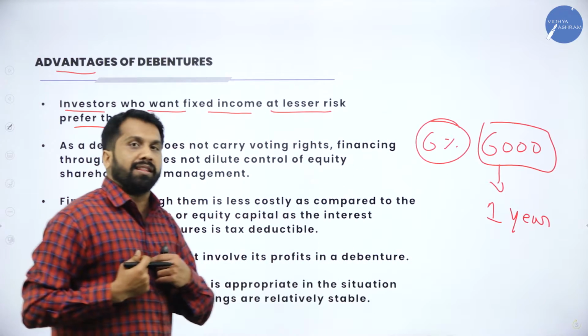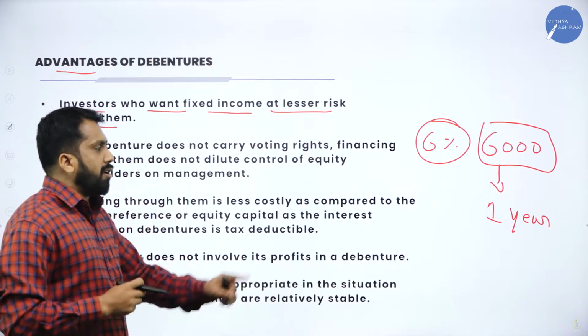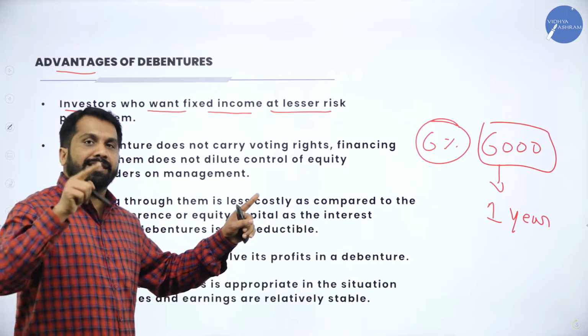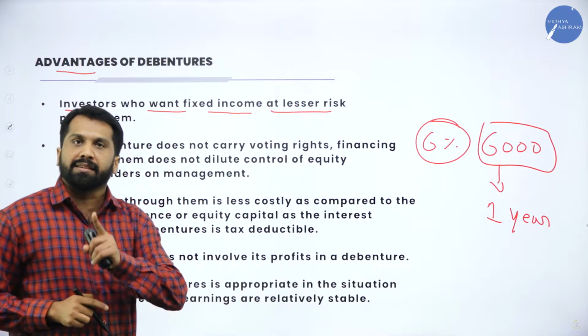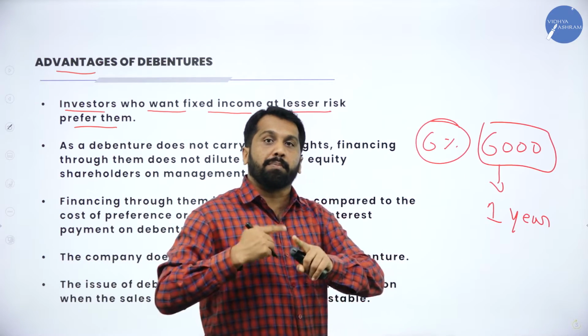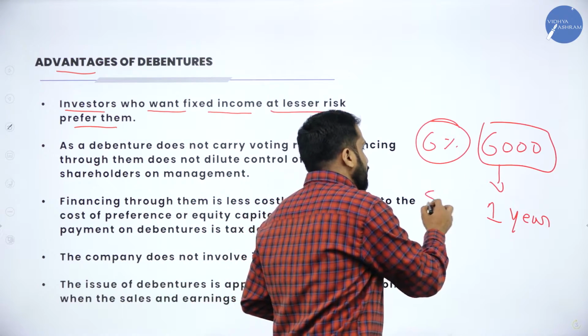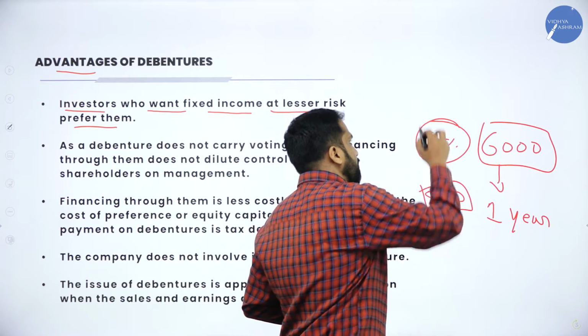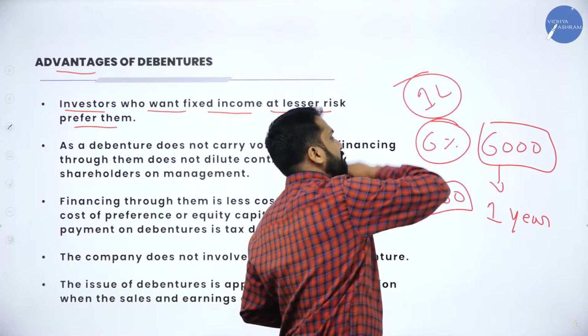Means for 12 months, you will get only 6,000. Month-wise, you will get 500 rupees per month for your 1 lakh investment.